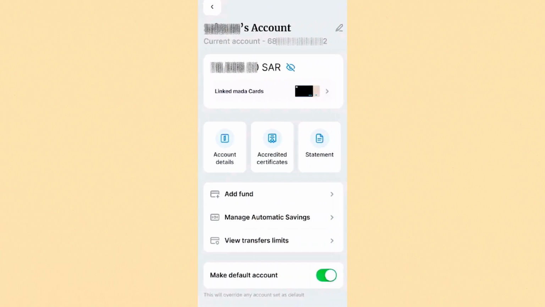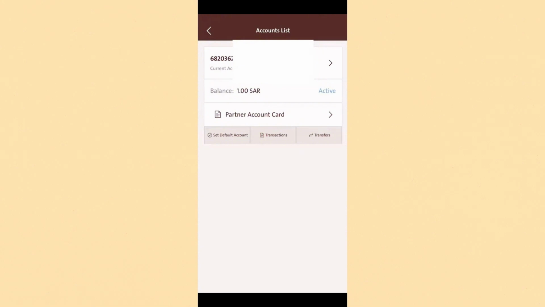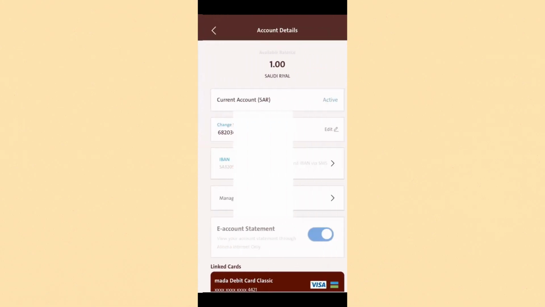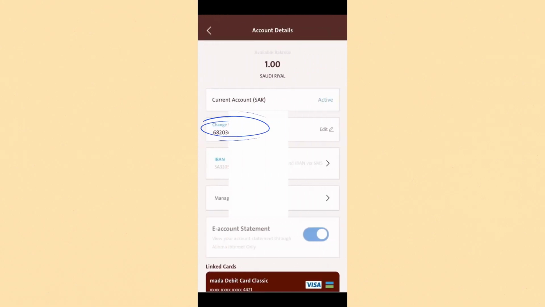After logging into your account, you can see on the top of the screen your current account number here already, or else you can click on account details and then click on current account. Here you will find your account number and IBAN number both together. And in this way, you can find your Alinma account number.